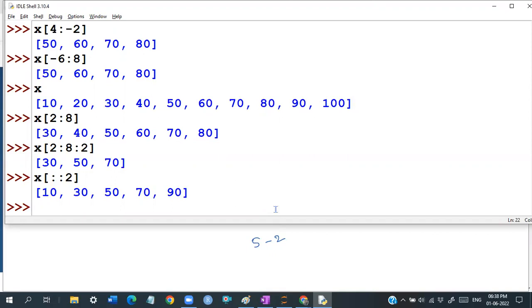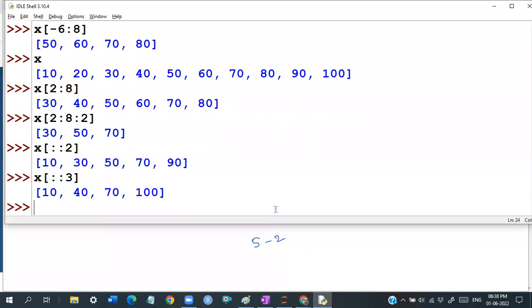So this is what we can do in this application, guys. Take a step of 2, or a step of 3. We can just go for a step of 3, which gives 10, 40, 70, which is what we can see within applications. That is basically how we are going to work with this kind of application.